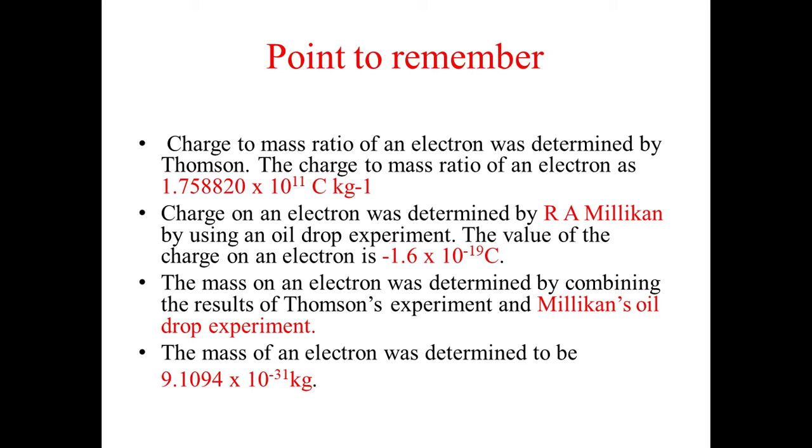Second thing, the charge on an electron was calculated by R. A. Millikan by the oil drop model, and they exactly gave the data, that is minus 1.6 into 10 to the minus 19 coulomb. Next is the mass of an electron, which was determined to be 9.1 into 10 to the power minus 31 kg. That would be the lightest one.